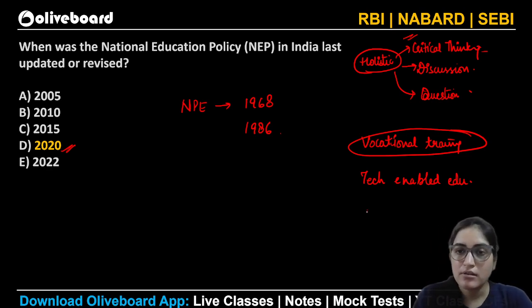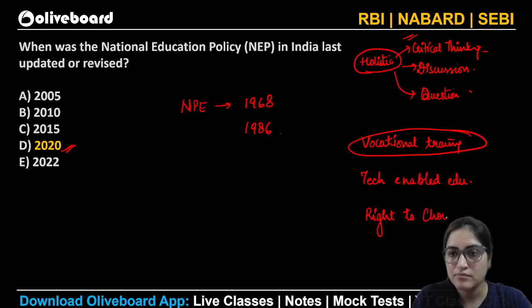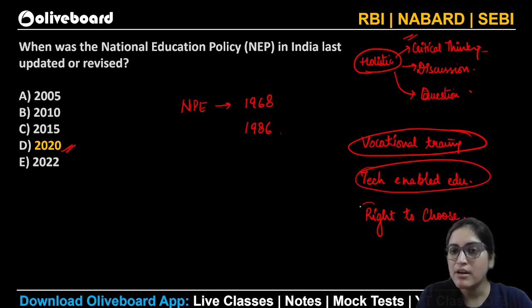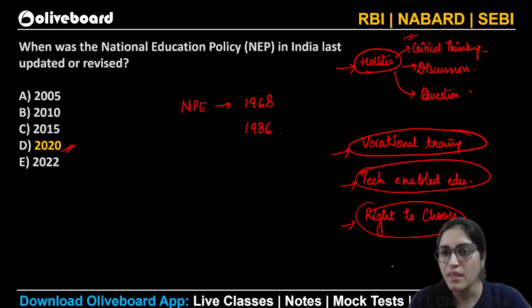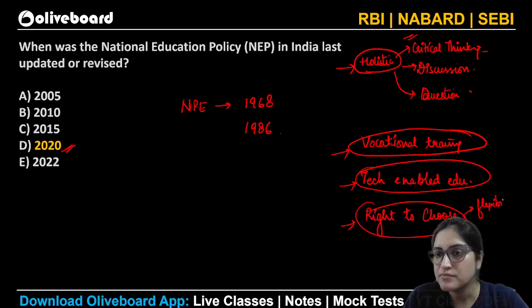If we talk about the next one, it is the right to choose. We all want to have a right to choose. We all want to make a choice. And this right to choose basically talks about flexibility in what you are choosing.